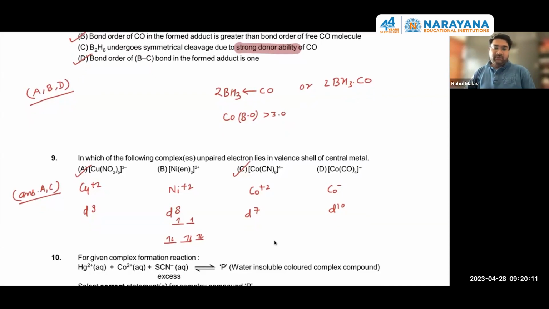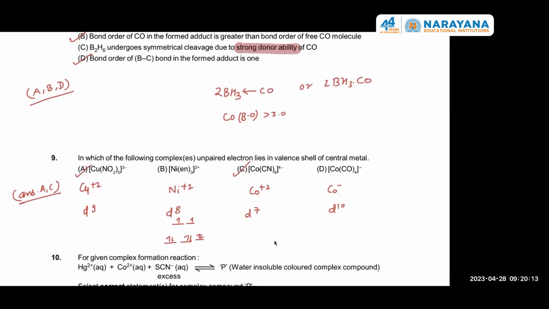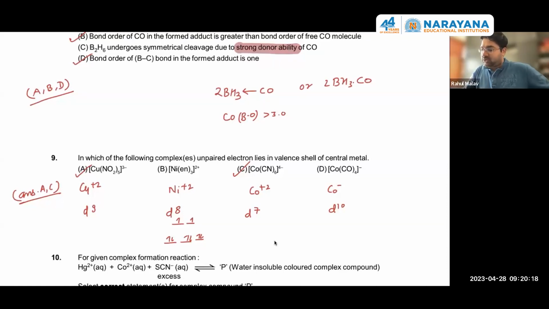Any doubt here? Anybody wants explanations? The valence shell shouldn't be 3d? No, because the valence shell means the electron can get to the higher energy level. Because it is going to the higher energy level, that will be counted as n equals 4. Although 3d is the last, 4s is vacant, and 4s, 4p, 4d can be available for bonding. They are used for bonding. d2sp3 or dsp3, you are using.